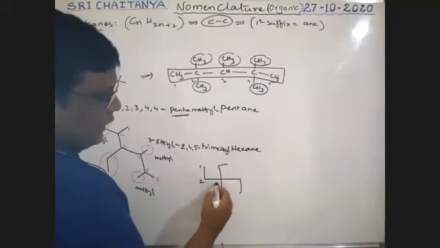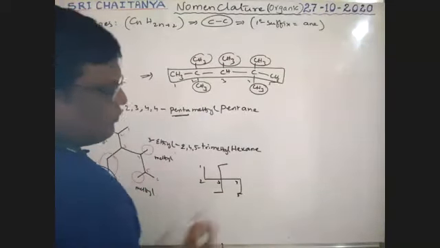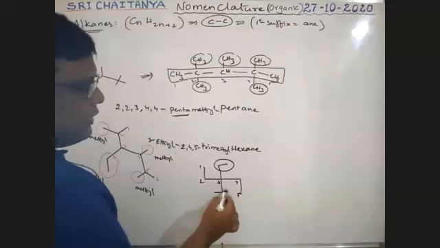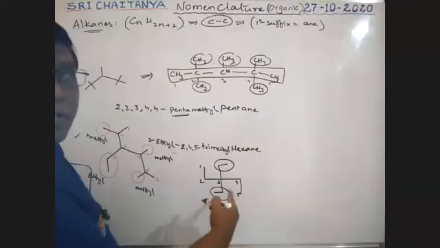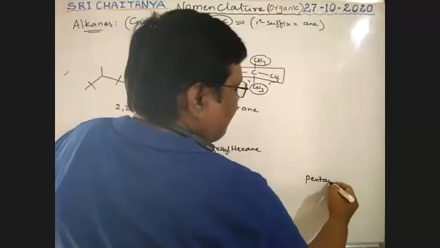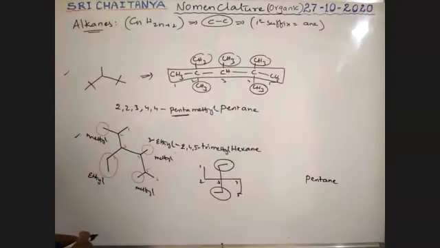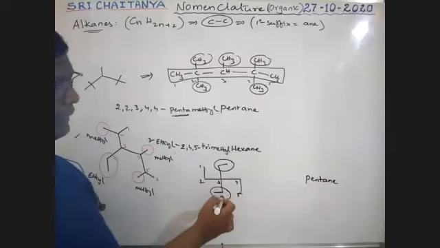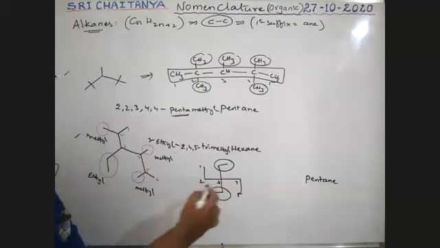First carbon, second carbon, third carbon, fourth carbon, fifth carbon. This is a substituent. This is a substituent. 5-member chain, that is pentane. At third position, ethyl and ethyl.